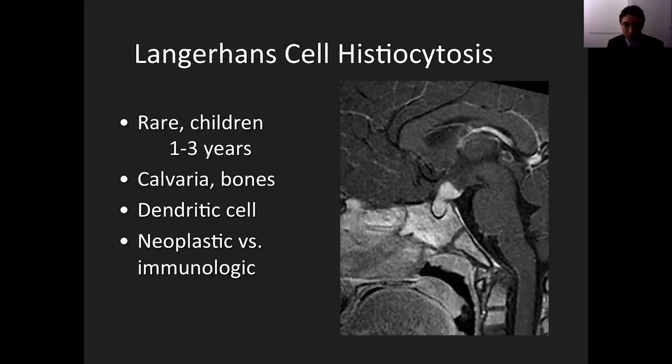But the appearance can be exactly the same as hypophysitis. In this case, there is much more mass-like enhancement, but cases can be much more subtle. And the characteristic clinical appearance will be that of diabetes insipidus. And patients will also lose the posterior pituitary bright spot.